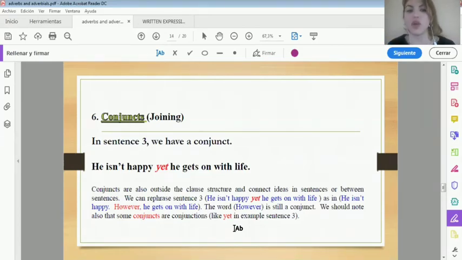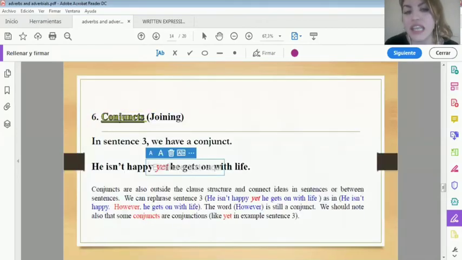Let's see the example. Remember, conjuncts are all the linking words. So they can be coordinators or subordinators, for example, because, when, while, etc. So they are linking words. Remember that the FANBOYS, that is to say the coordinators, and the subordinators are intersentential because they are inside the sentence.